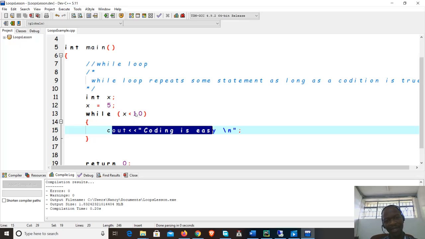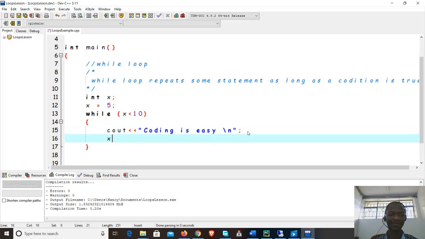Now, is there a way we can get this condition to become false at some point? Yes, if we are saying x begins from 5, and for as long as x is less than 10, what we can do is increase the value of x by 1 so that the value of x will eventually reach 10 and the condition will become false. So what can we do here? Let's do this. x is equal to x plus 1.